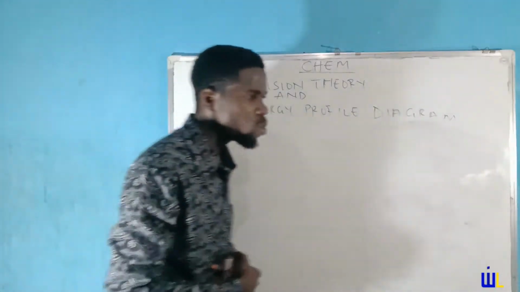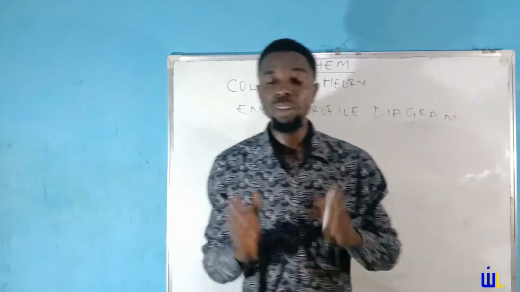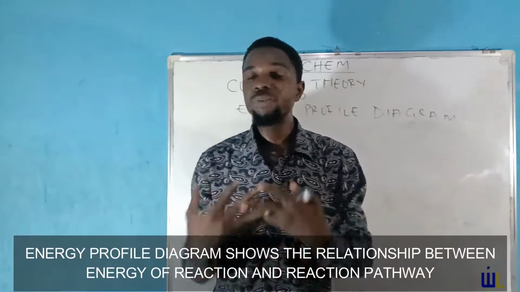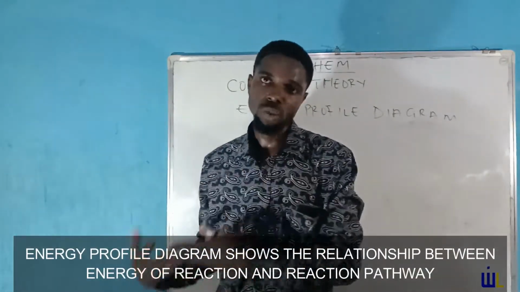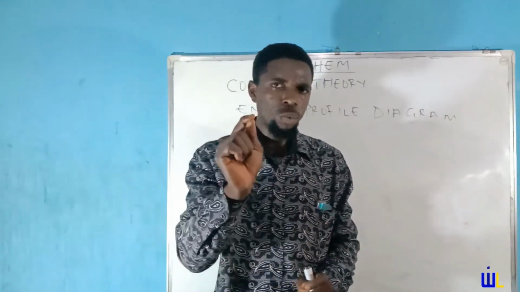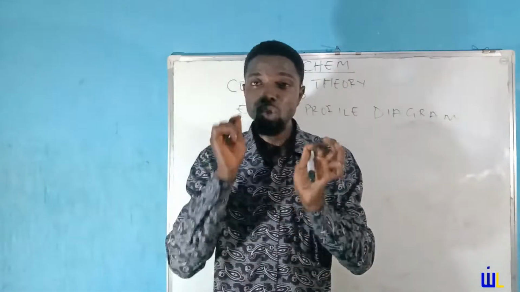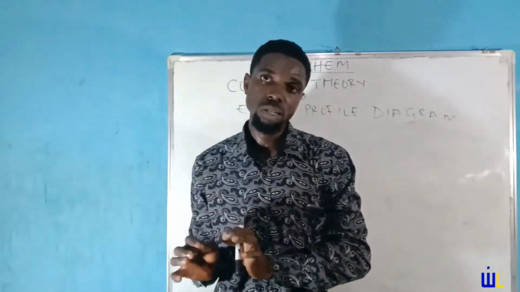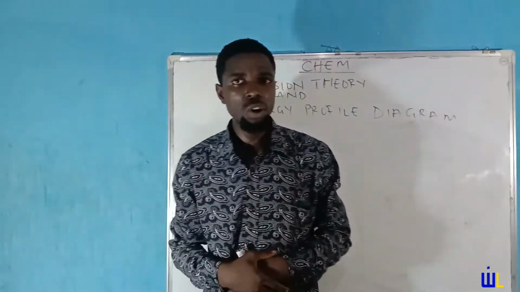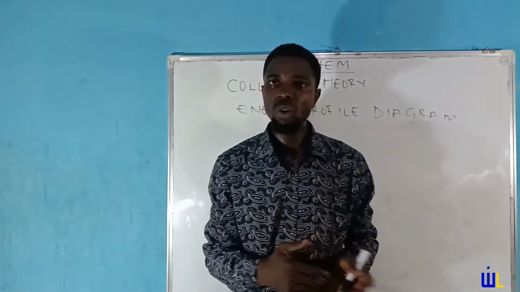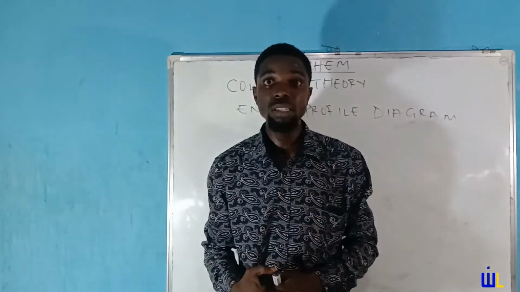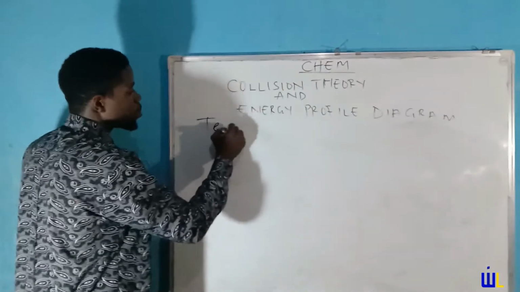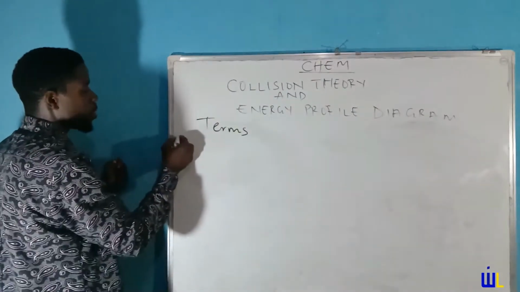So let's get to understand the whole process using the energy profile diagram. Now, as we all know, the energy profile diagram simply describes the relationship between the energy of a reaction and the reaction pathway. We'll get to understand this more. Before we get to understand it more with the diagram, we will need to understand certain terms with respect to this. We'll start with the first one. Every reaction that occurs can either be endothermic or exothermic. So we'll need to understand certain terms with respect to this study. So let's start with the terms related to the energy profile diagram.